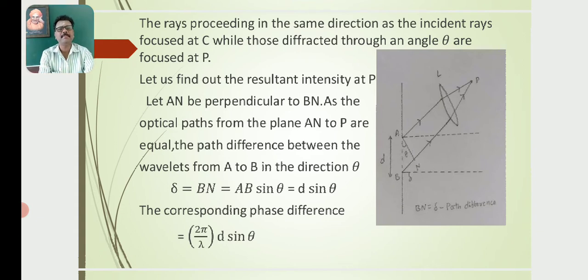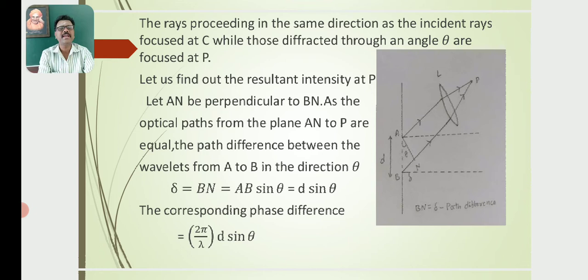As the optical paths from the plane AN to P are equal, the path difference between the wavelets from A to B in the direction theta is delta equal to BN, which is equal to AB sin theta, which is equal to D sin theta.